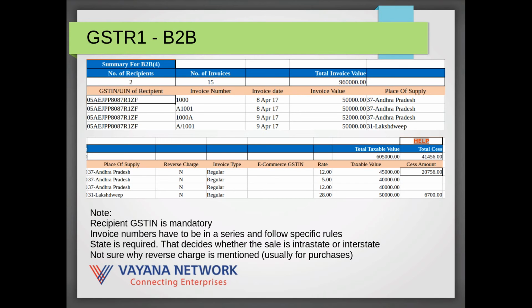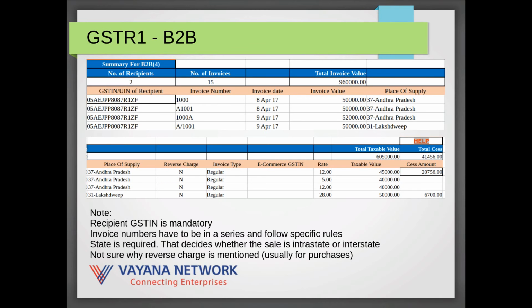The invoice types, again, it's regular or exports, or it's related to whether it's an export to SEZ and so on and so forth. Again, for most businesses, the invoice type will always be regular. If you're selling through an e-commerce website, then you do need to indicate the e-commerce GSTIN here. So this might be Amazon or Flipkart or Snapdeal or any one of the various e-commerce companies that you're selling through.